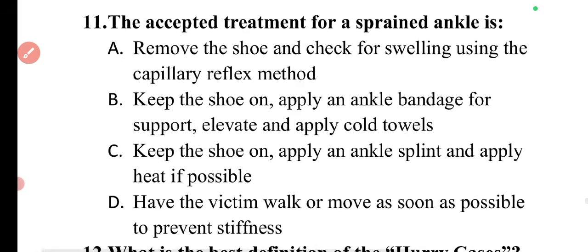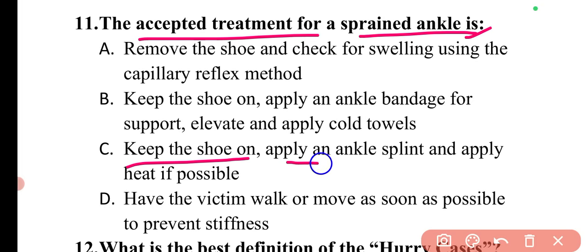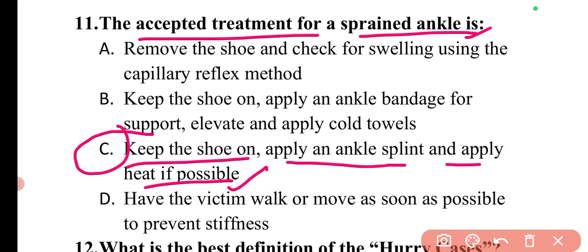Next question is, the accepted treatment for a sprained ankle is. For a sprained ankle, the accepted treatment is keep the shoe on, apply the ankle splint, and apply heat if possible. So this is the accepted treatment, or you can say the first aid treatment, for a sprained ankle.